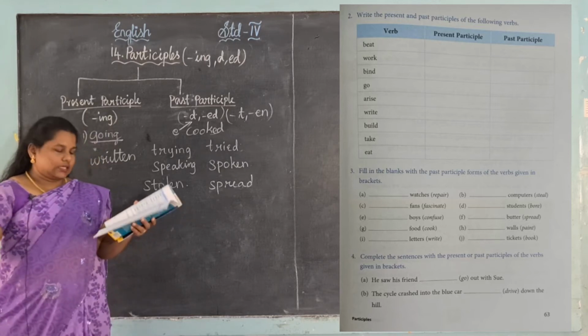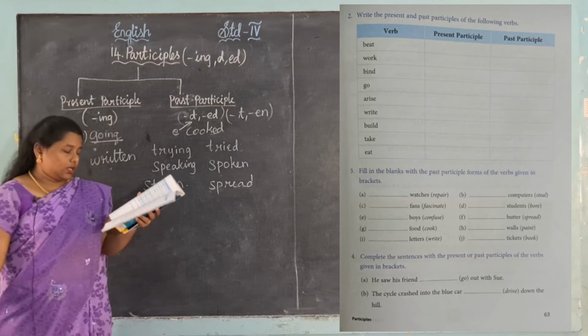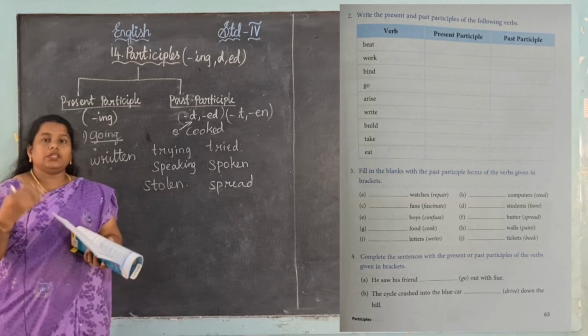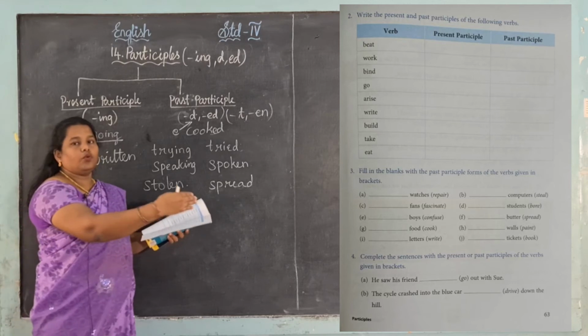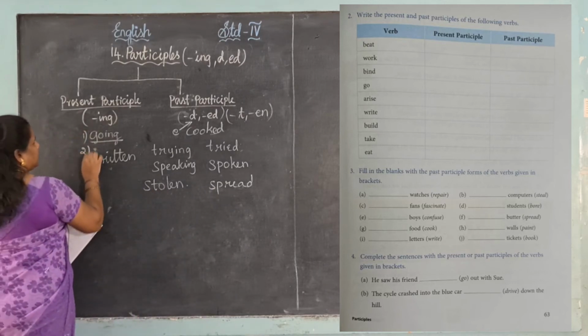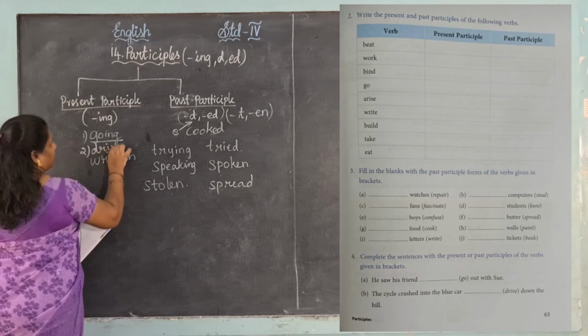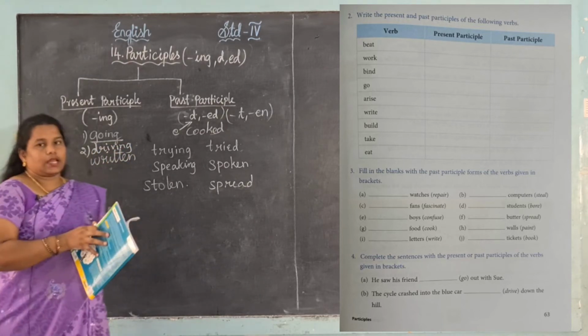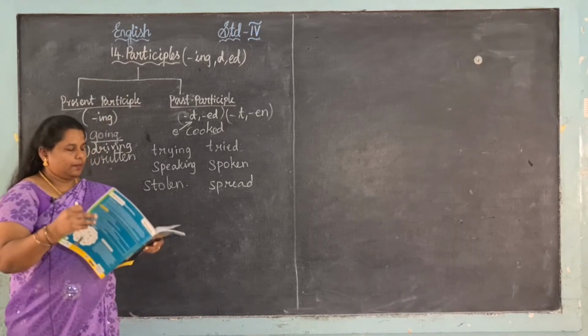The cycle is going, it is moving while crashing into the blue car, so the second answer is driving. Drive changes to driving, it is the present participle.